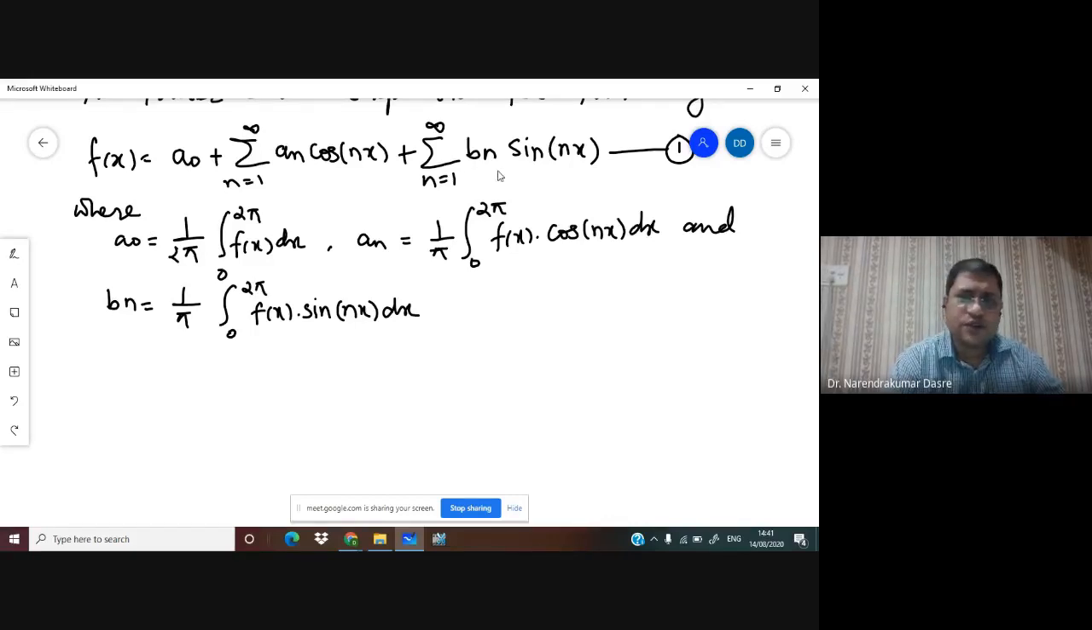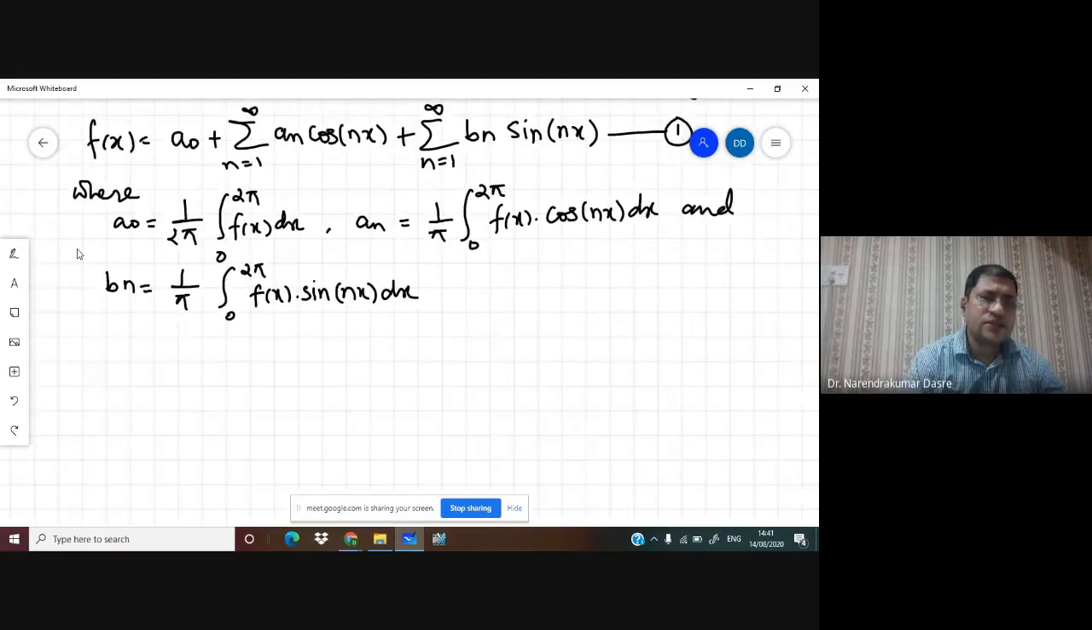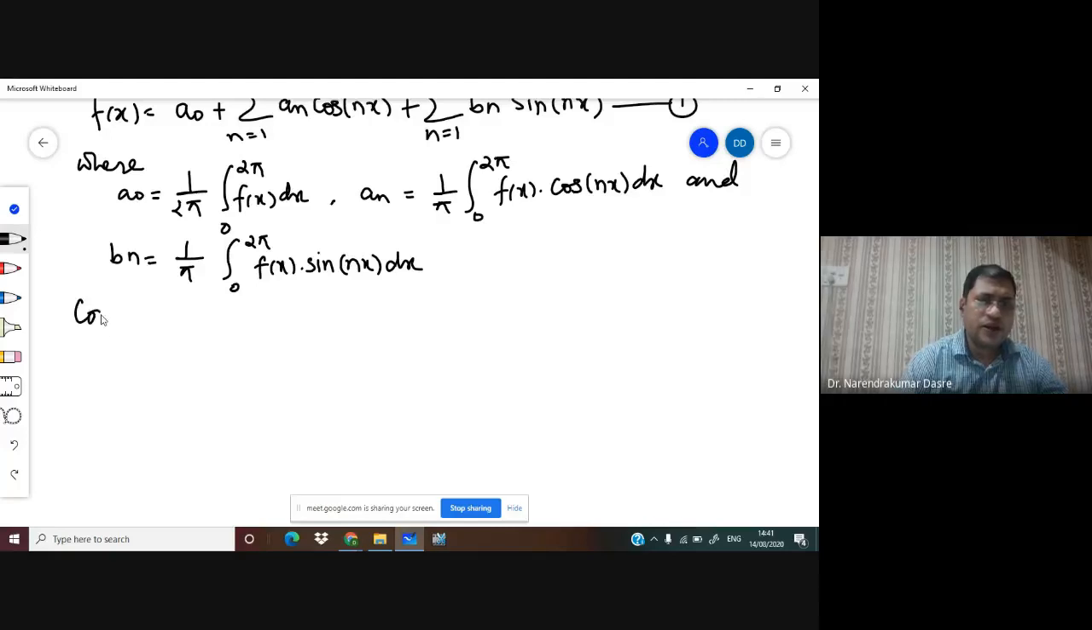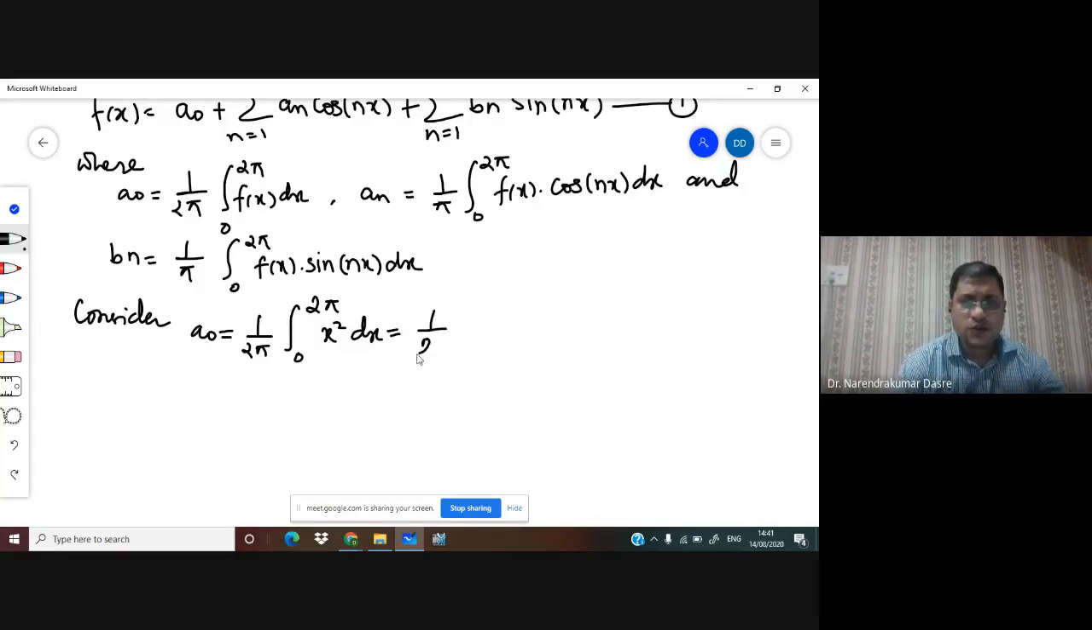So we have 1 by 2 pi, and we get here 2 pi bracket cube by 3. For the lower limit minus 0, because x is 0, so every term is going to be 0. So we have 1 upon 2 pi times 8 pi cube by 3. Here we can cancel 2 pi, and we have 4 pi square by 3. So we get the value of a0. What is the value of a0? We got a0 is equal to 4 pi square by 3, and let this be equation number 2.